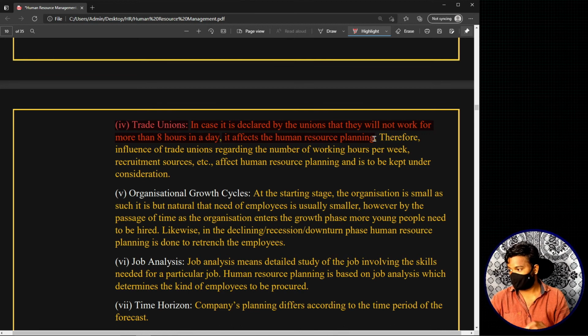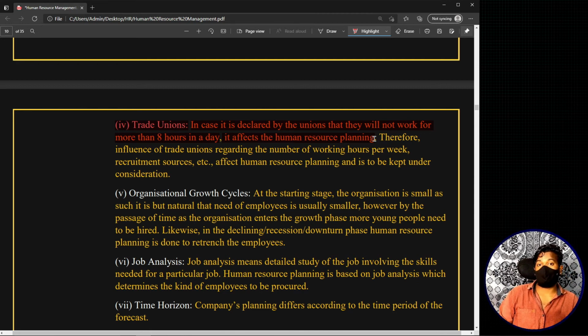Now how? For example, if there is an upcoming project, and employees work for 9 hours a day in your office, you know how much work is being done per day. Based on this assumption, you make a human resource plan for the future. Now suddenly, in the meanwhile, the trade unions come out with their opinion, telling that we are not going to work for 9 hours a day, we are only going to work for 8 hours a day.